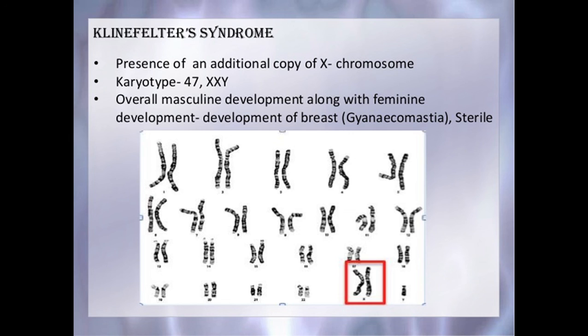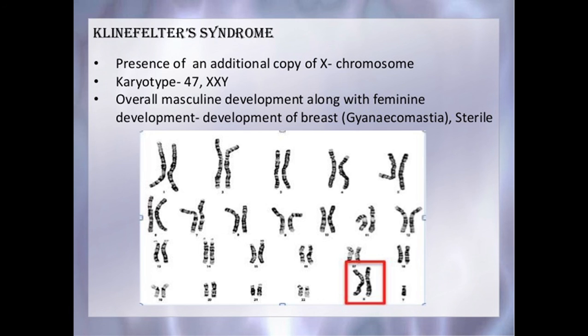Next is Klinefelter's syndrome. This genetic disorder is caused due to the presence of an additional copy of the X chromosome, resulting in karyotype 47. In Klinefelter syndrome, there is an additional copy of the X chromosome, so the karyotype is 47, XXY.